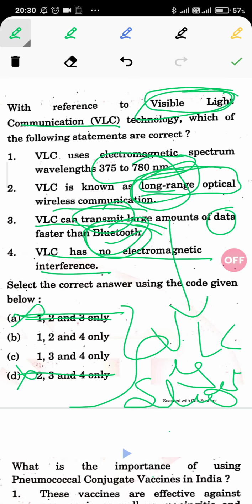It depends on the Mbps or Kbps, the speed of the internet. So if we think about which option is likely to be correct, we can easily think that option 3 is more likely to be correct compared to option 2. In that case, C would be the right option. So actually C is the right option, and that is how we should eliminate options in the question using the loophole that has been given in the UPSC exam.